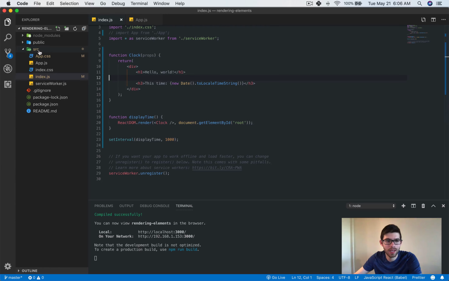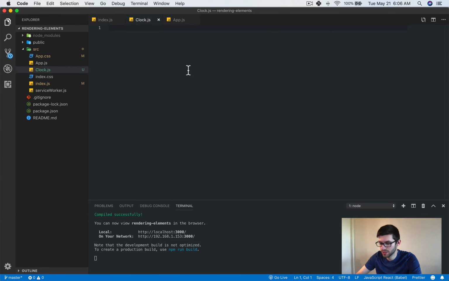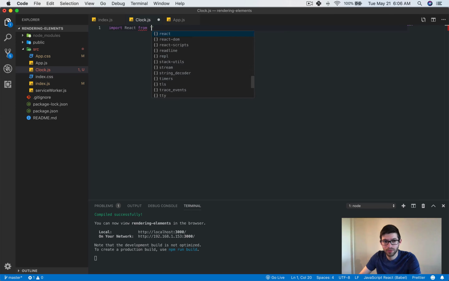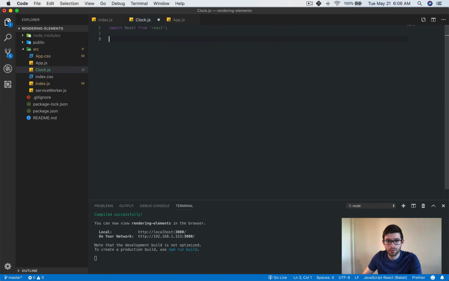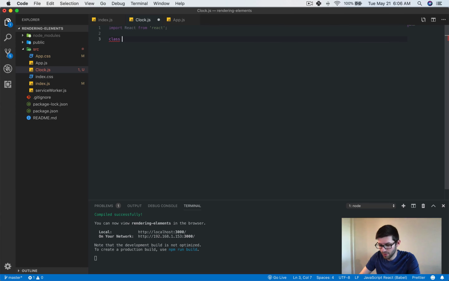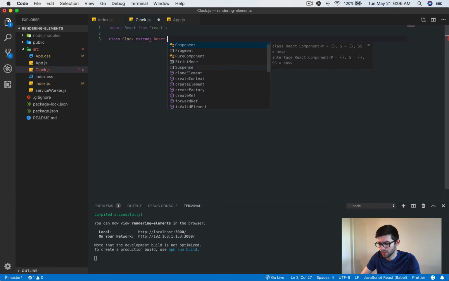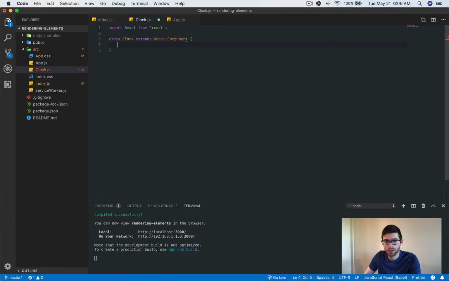So I'm going to create a new file here, and this is essentially going to be our clock component. So we'll do import React from React, and instead of a function, we will have a class, and we'll call this class Clock, extends React.Component.